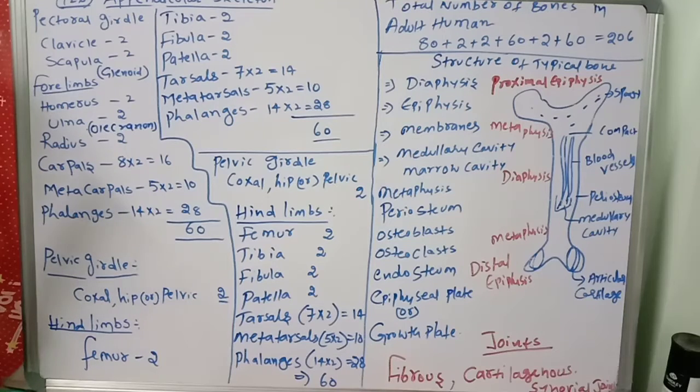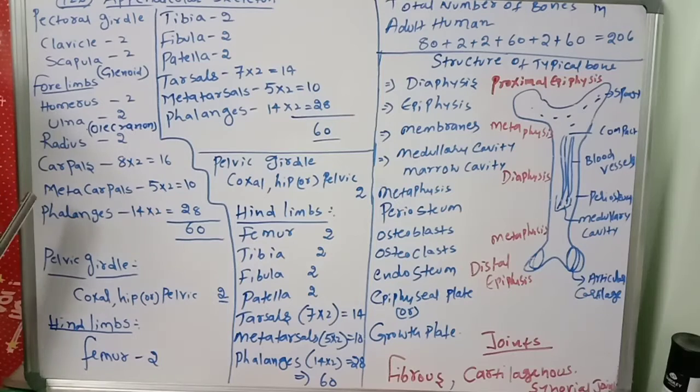The hand consists of carpals, metacarpals, and phalanges. How many carpals? Eight in number, arranged in two rows of four each. The anterior surface of the wrist has a tunnel-like appearance due to the arrangement of carpals with the ligaments. This tunnel is termed the carpal tunnel.